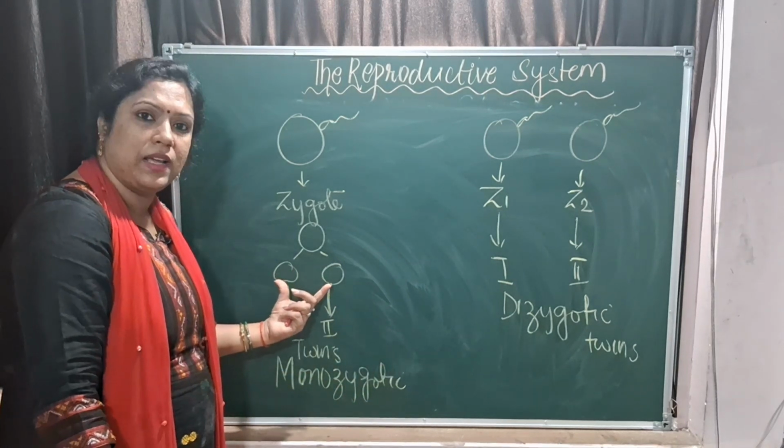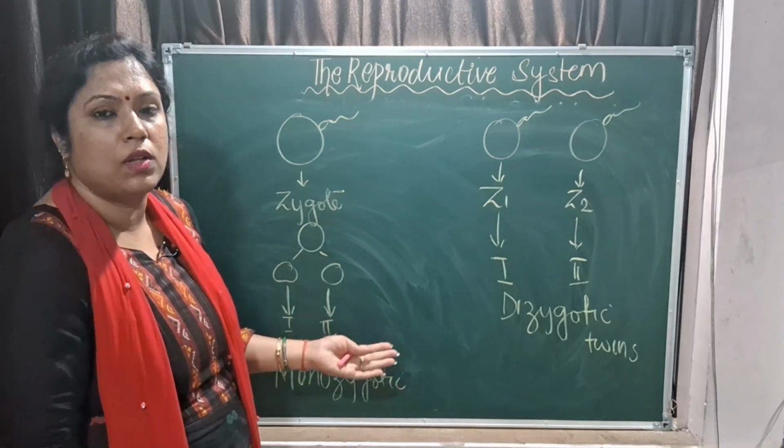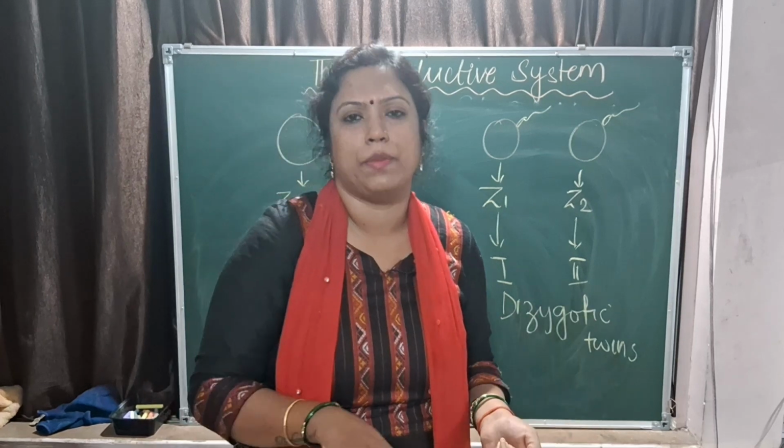Imagine the splitting. If the splitting does not happen properly, then obviously 2 babies are joined to each other and born. That is the conjoined twins, the Siamese twins, right? So this is all about the chapter.